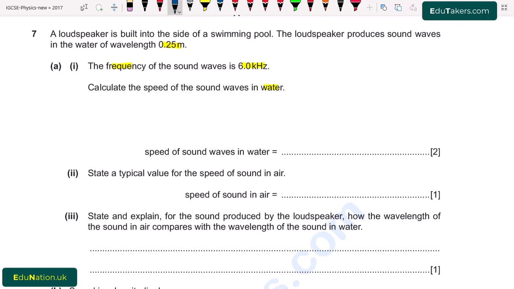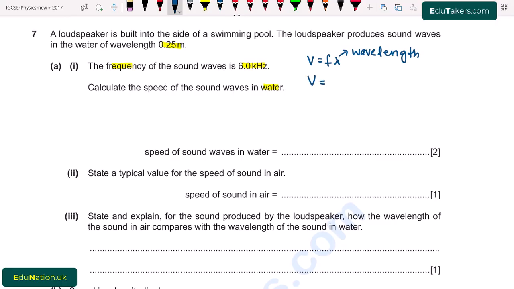So here the medium is water and we have to calculate the speed of sound waves in water where the frequency and the wavelength are given. So using the relation V is equal to F lambda, where V is the speed, F is frequency and lambda is wavelength.